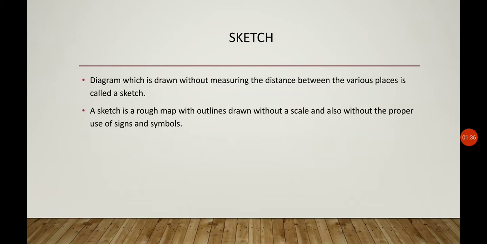A sketch is made of the school, showing where the playground is and where we have the assembly. Everything is mentioned, so it helps people to locate the place and whether they have to go left or right to find their destination. And this sketch is without measuring the distance between any two places.